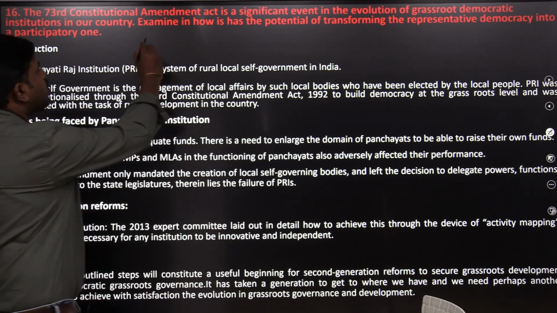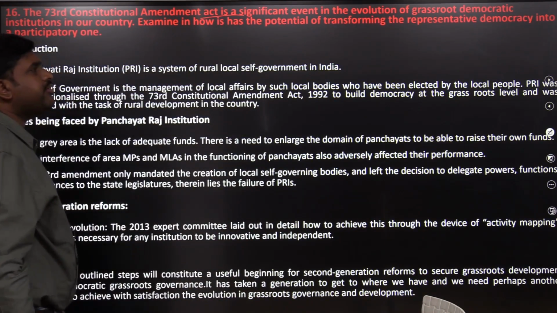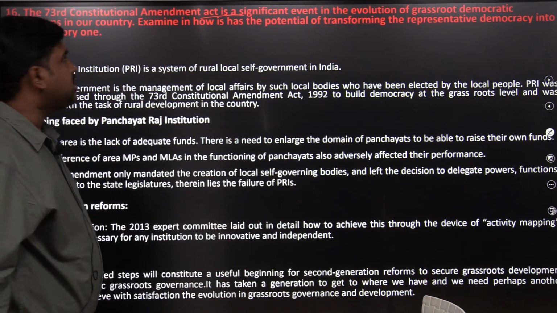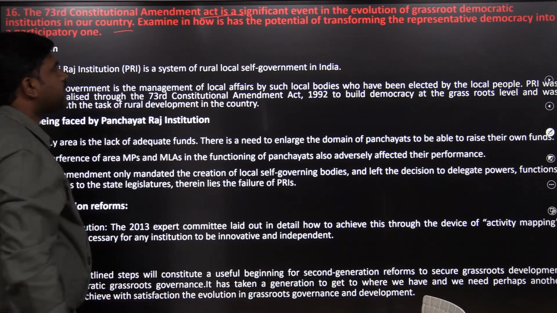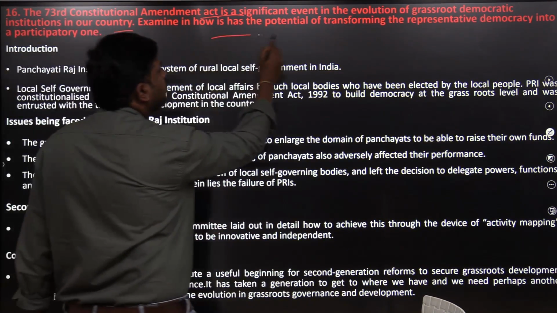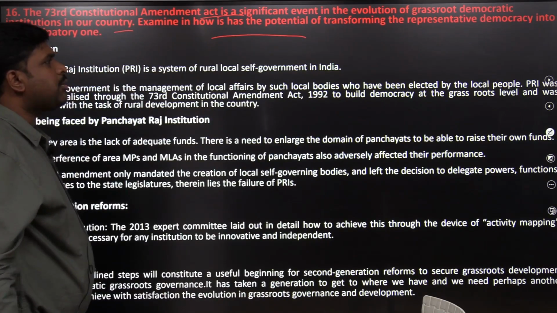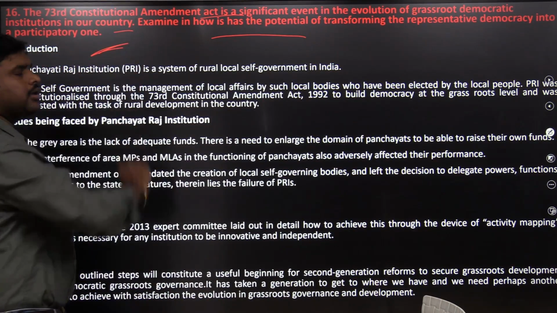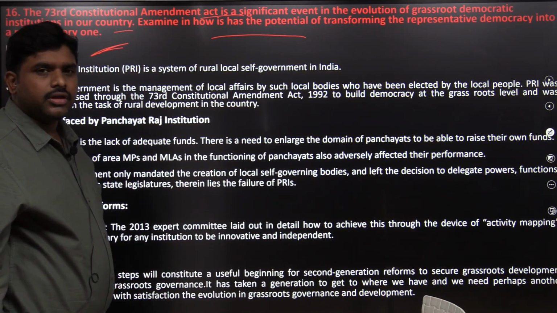The 73rd Constitutional Amendment Act is a significant event in the evolution of grassroots democratic institutions in our country. Examine how it has the potential of transforming representative democracy into a participatory one.